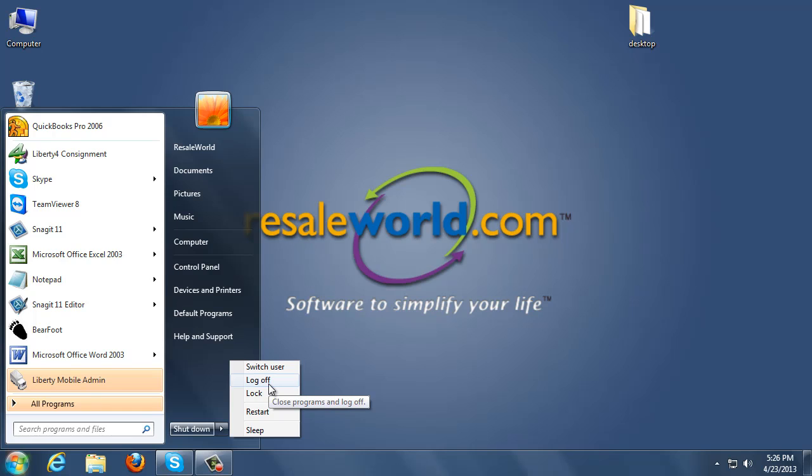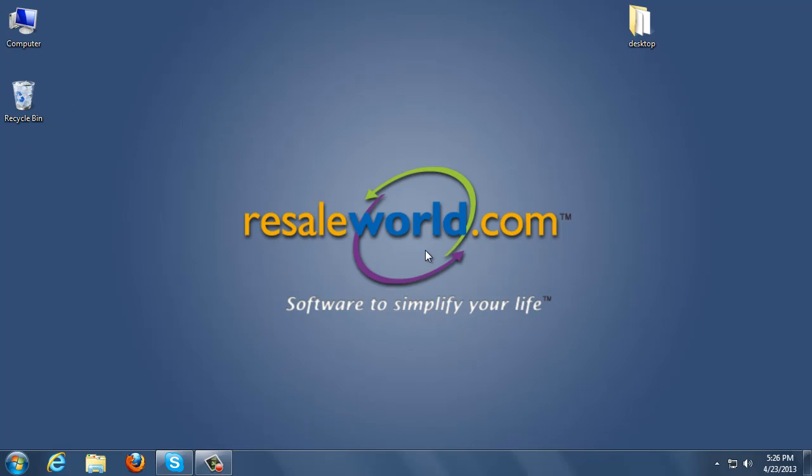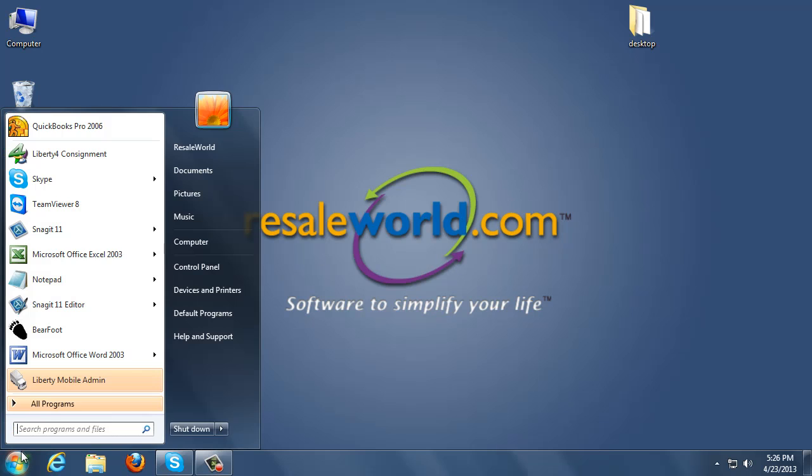It looks like another desktop with minimal programs on it. You'll be taken to another desktop just like this. The next step, because that's a separate account from the one you were on, is we're going to go ahead and set up the printers. And to do that, we'll go ahead and click on the Start menu and Devices and Printers.